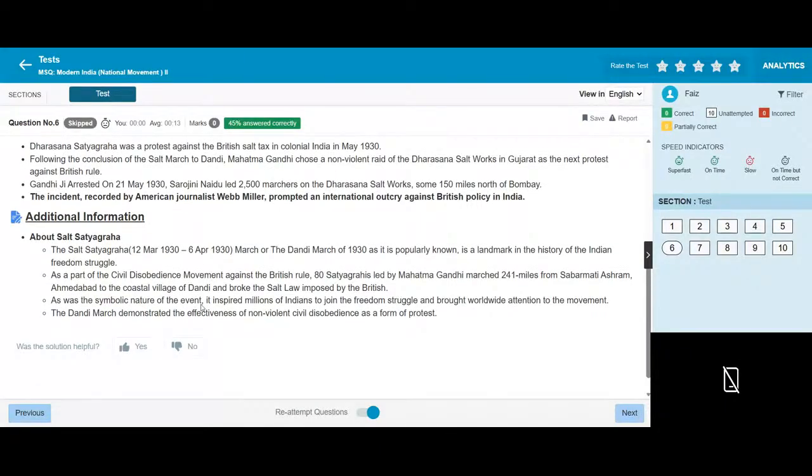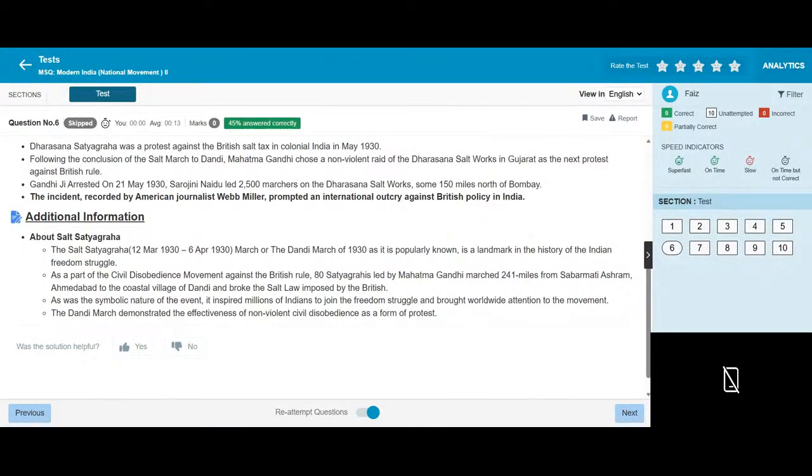The Salt Satyagraha was a protest against the British salt tax in colonial India. Following the conclusion of the Salt March to Dandi, Mahatma Gandhi chose a non-violent raid of the Dharasana Salt Works in Gujarat as the next protest against British rule. Gandhi was arrested, and the march proceeded to the Dharasana Salt Works, about 150 miles north of Bombay. The incident, recorded by American journalist Webb Miller, prompted international condemnation of the British.